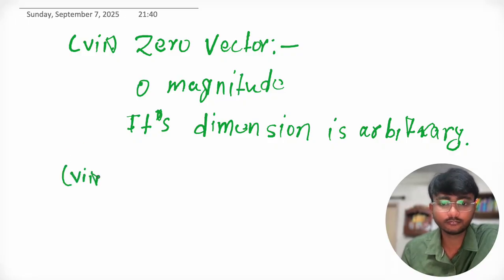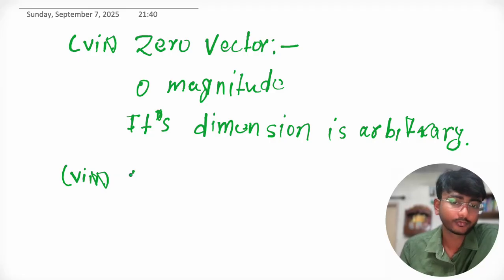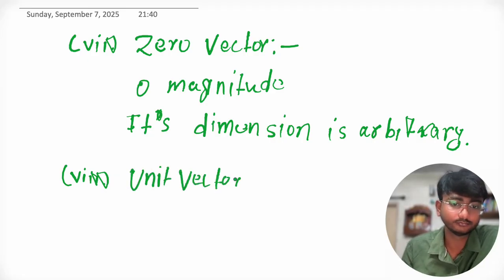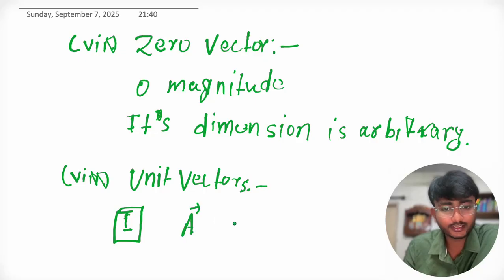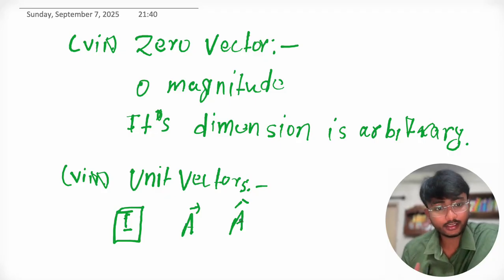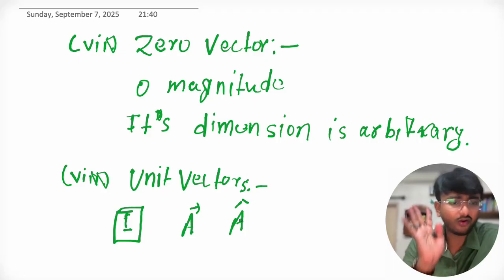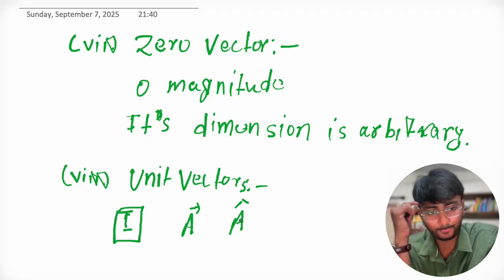Then we have unit vector. So unit vector is nothing but a vector of magnitude 1. A vector of magnitude 1 is called unit vector. Suppose A is a vector, then we can represent its unit vector as A cap. This is how we represent unit vector. Any vector which has a magnitude of 1 is called unit vector. These all are types of vectors.